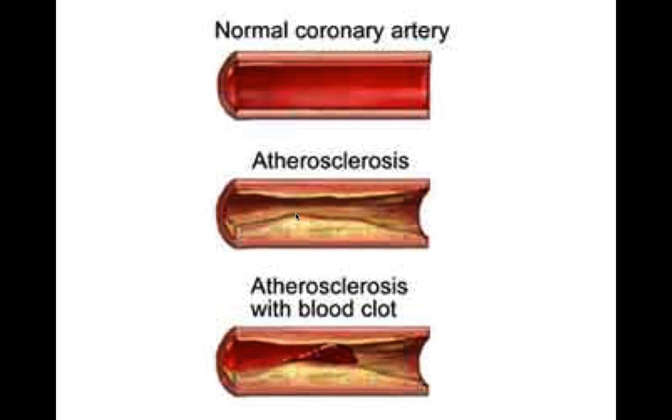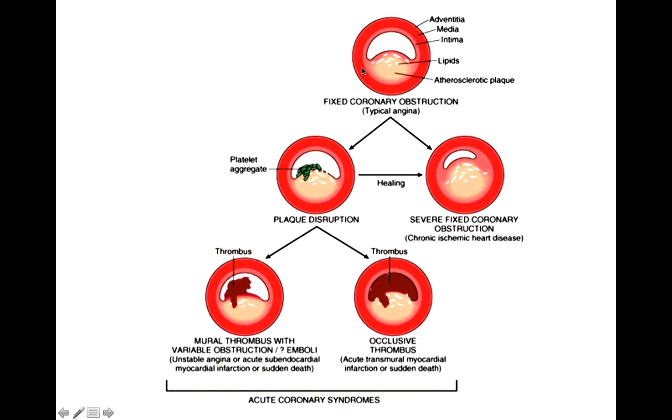This will occur when the patient has this kind of blockage in the coronary blood vessels and is under stress. So this is the blood vessel with a blockage. The patient will say that I have chest pain whenever I exert myself, and it gets relieved when I take nitrates or when I take rest. This is called chronic stable angina. These are the typical characteristics of chronic stable angina.